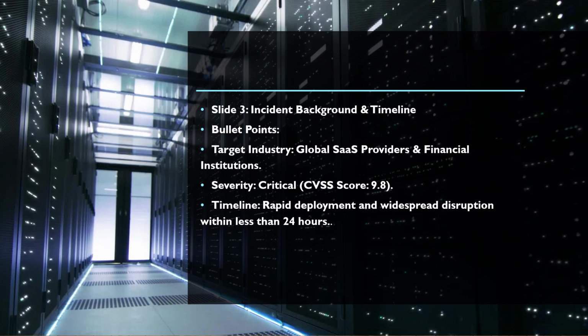Due to the sophistication of the attack and its potential for widespread disruption, it was assigned a critical CVSS score of 9.8. The devastating impact was realized rapidly. Within less than 24 hours of the initial breach, the ransomware had successfully disrupted core cloud services across multiple geographical regions worldwide, creating a global crisis for the affected companies.